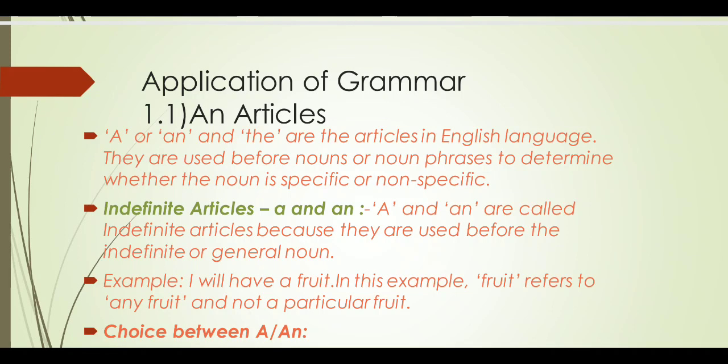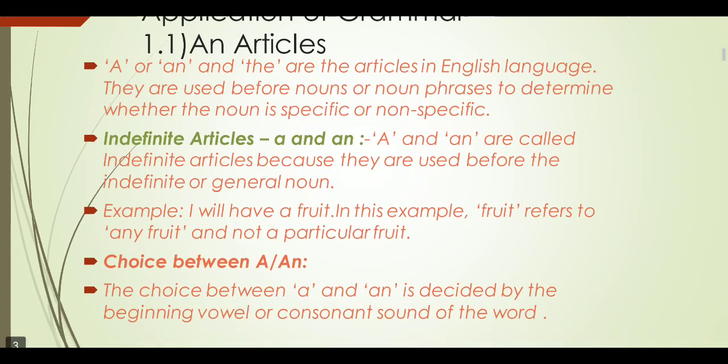For example, I will have a fruit. In this example, fruit refers to any fruit and not a particular fruit. Fruit means कोई भी फ्रूट्स आपके पास हो सकता है. It is not mentioned, it does not refer to a specific fruit, a general fruit. So it is an indefinite article.